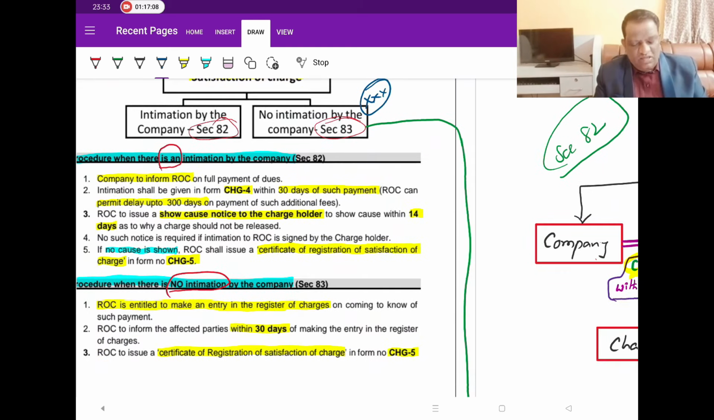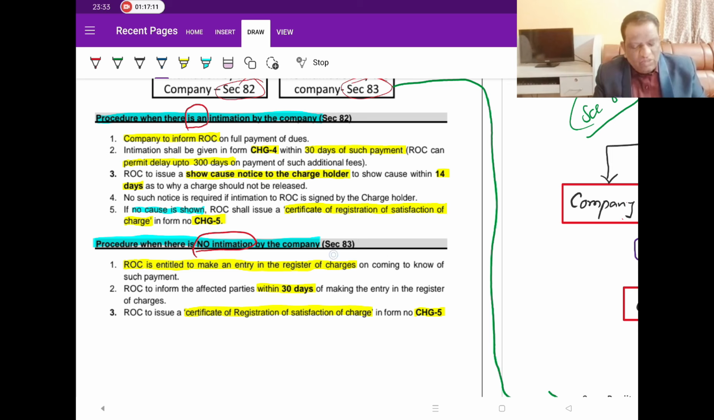So with that kind of gap, what will happen? That is what you are discussing. When there is no intimation by the company to the ROC, but the fact is the company has already made the total repayment and has not communicated, what can the ROC do? Can he act on his own and delete the entry? His database is owned by him, so he doesn't want any errors in it. So the ROC wants the right to delete the entry even if the company is not communicating, provided he is satisfied that the payment has been made and the company is negligent in communicating. Does he have the right to delete on his own? That is what section 83 talks about.